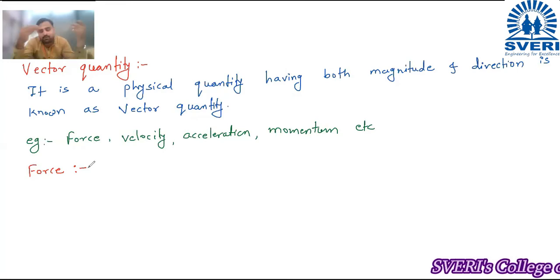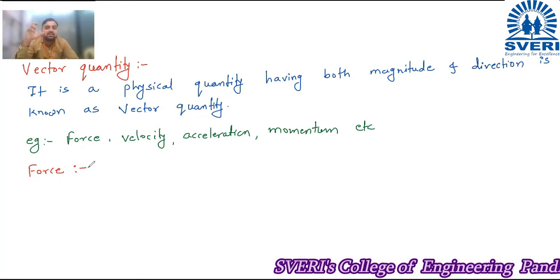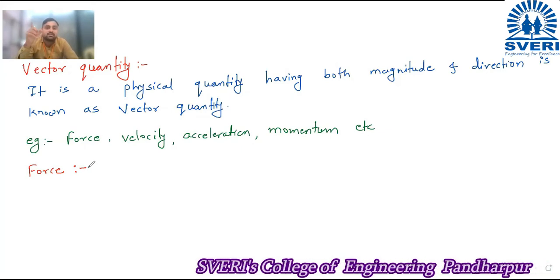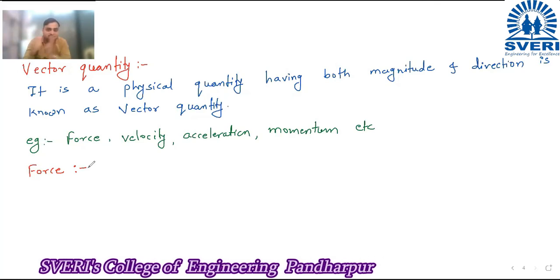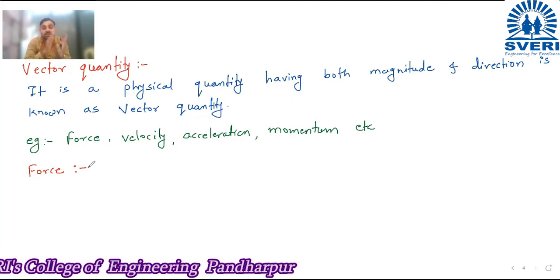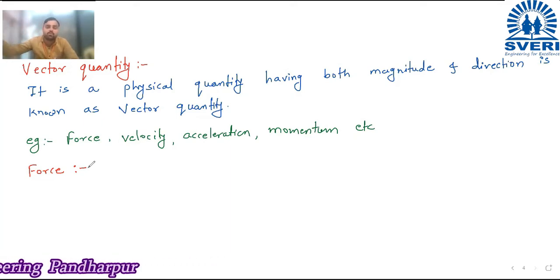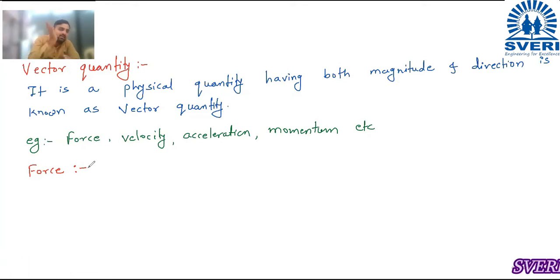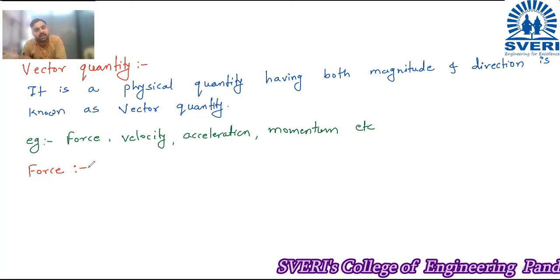Whatever may be the direction of the force, the force can change or tends to change the state of rest or the uniform motion of the body. एखादी बॉडी स्टेशनरी असेल तर फोर्स तिची स्टेट चेंज करू शकतो, मोशन मध्ये आणू शकतो, आणि मोशन मध्ये असेल तर थांबवू शकतो.